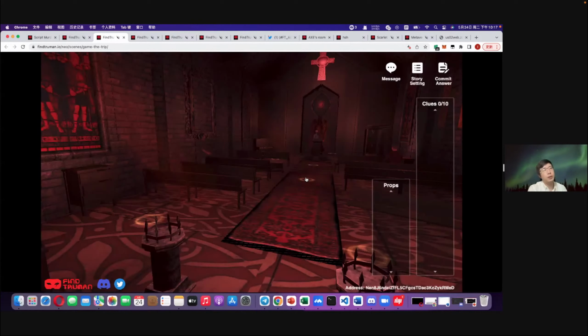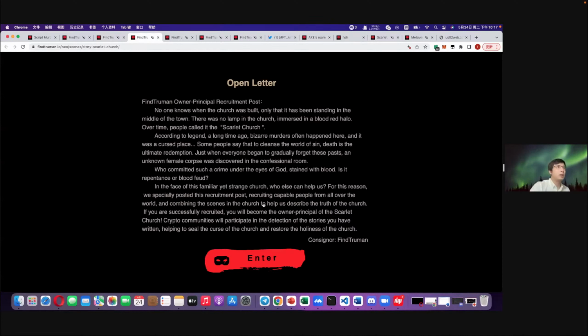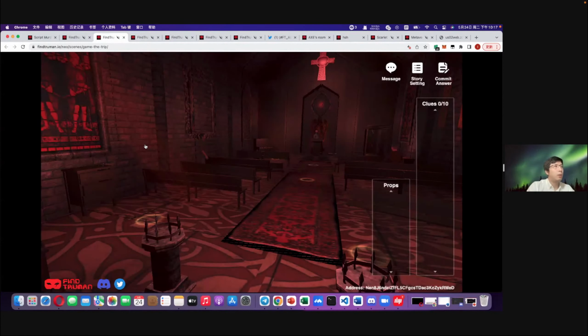The first step is we open this scenario to the writers and they create some basic storylines, and we will rebuild the scenario. Users can find some clues to have more information about what happened. And the whole idea is to finish the task and find out the killer of the murder. This is the whole idea.